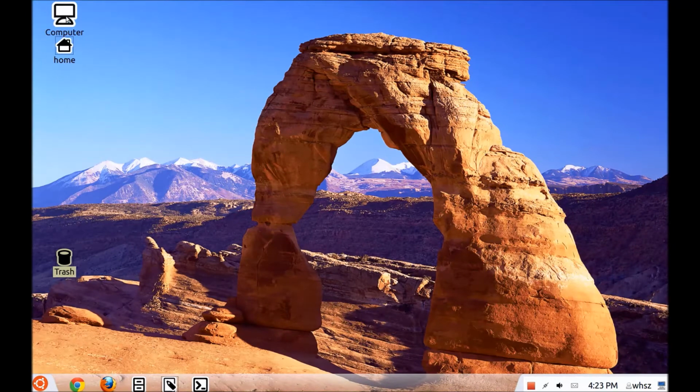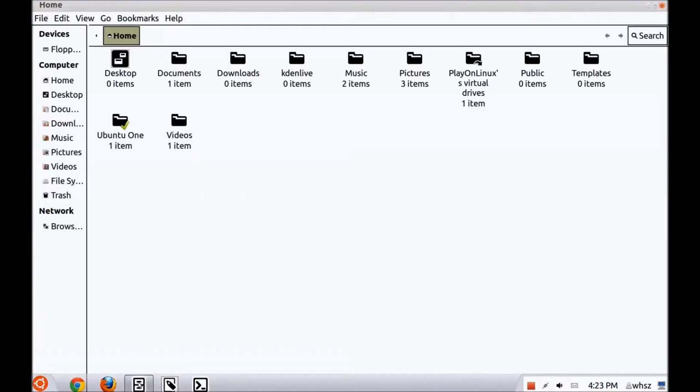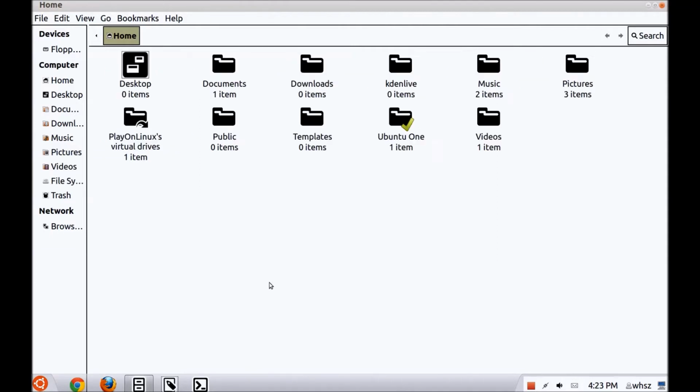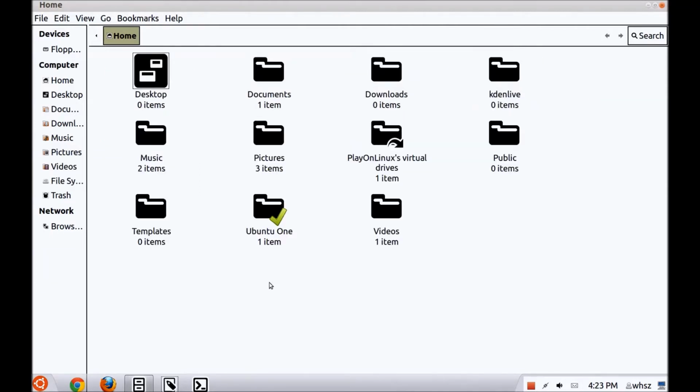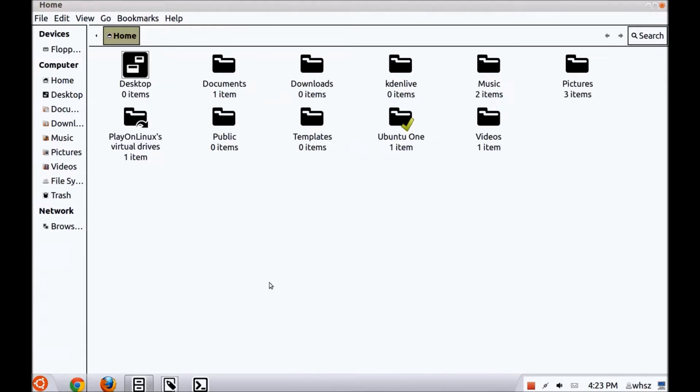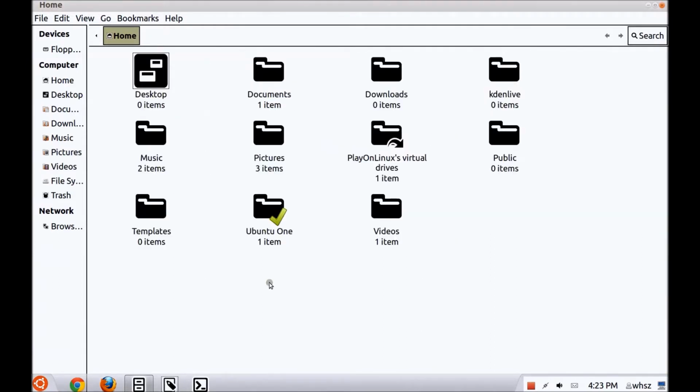Up here there is an icon for computer and for the home folder, but I have an icon for the home folder down here too. The home folder looks like this. By the way, if you hold Control and roll the pinwheel, the wheel on the mouse, you can easily change the size of the icons, which may make it a little easier to read. By the way, I use a relatively large font here for the writing because I don't see very well.